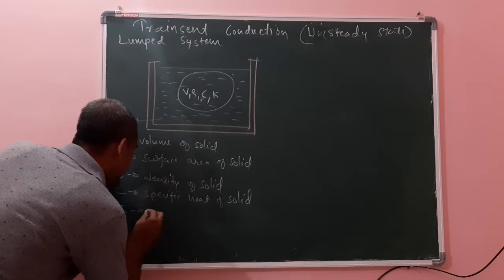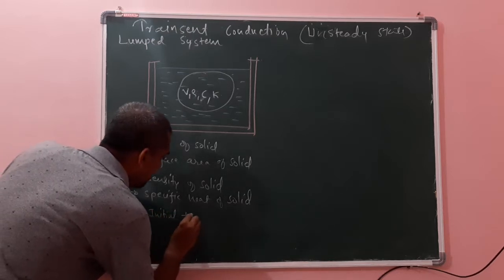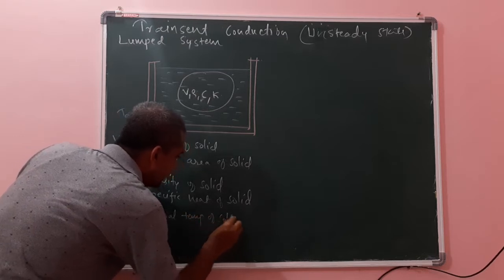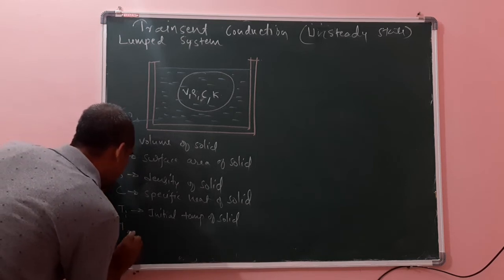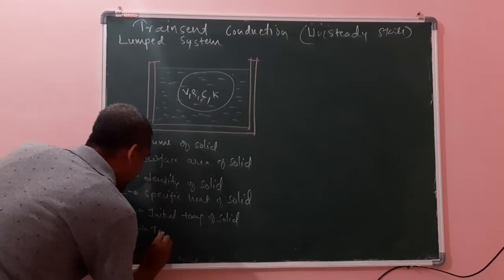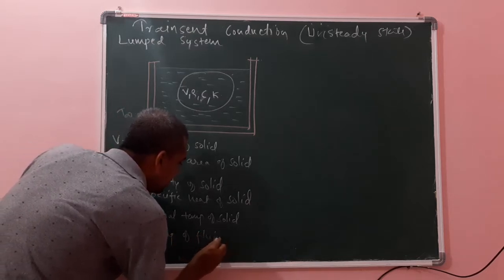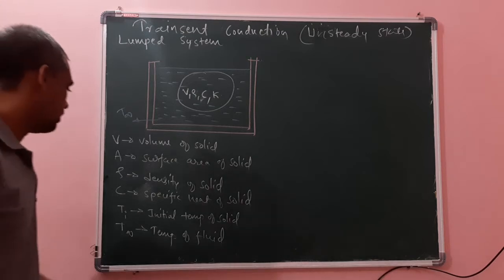Ti is the initial temperature of the solid, and T infinity is the temperature of the fluid in which it is immersed. Okay. These are the things which are necessary.